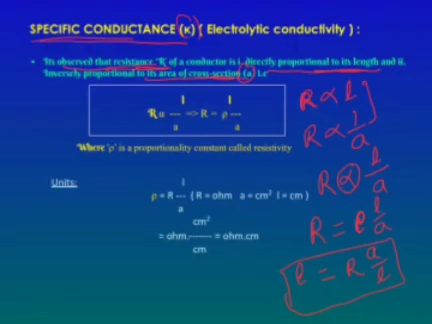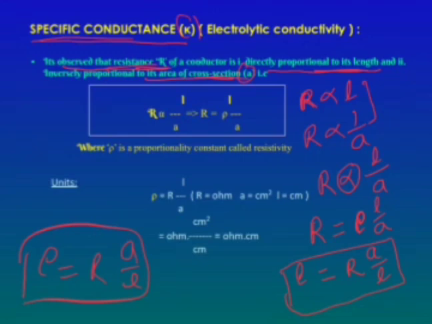Here rho is known as specific resistance. So what is the equation for the rho? Rho is equal to R A by L, where rho is the proportionality constant, called the specific resistance or resistivity. R means resistance, A means cross section area, L means length.